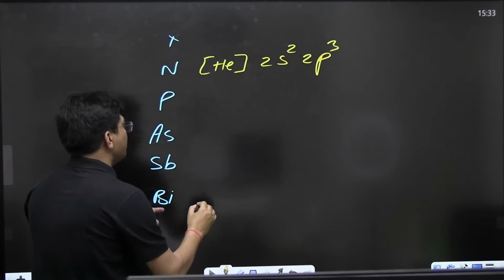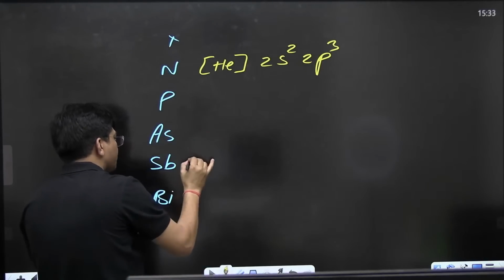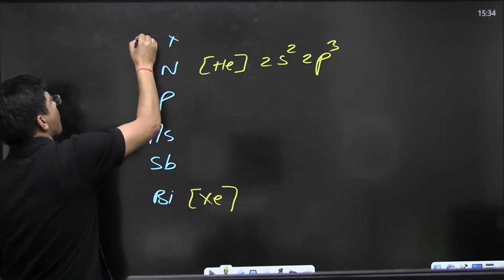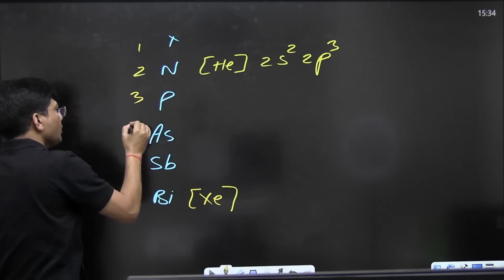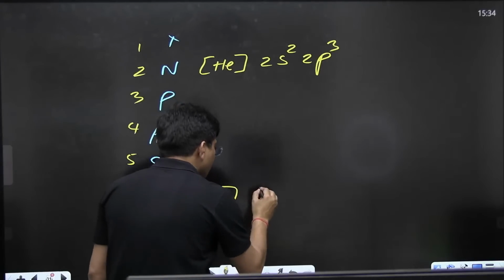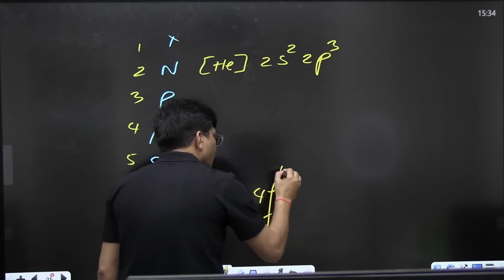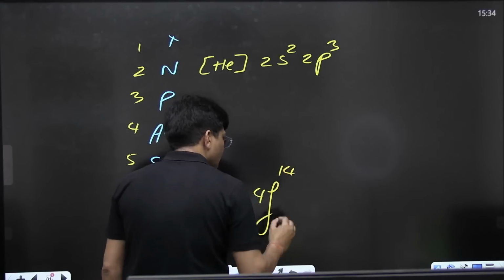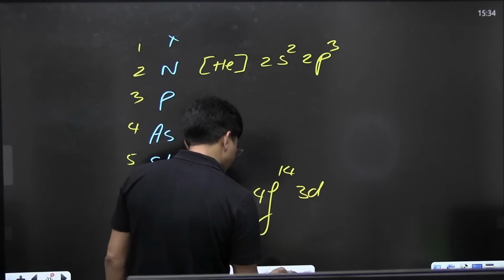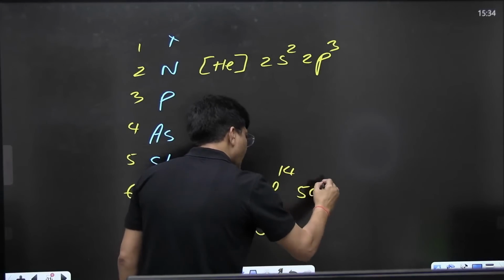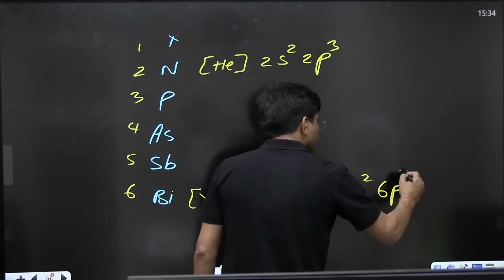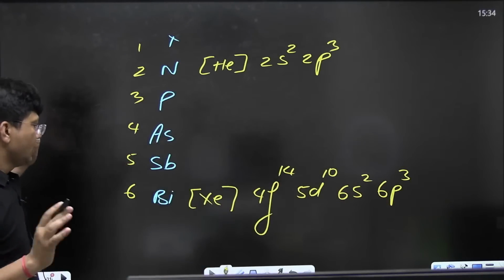And if I talk about bismuth, helium, neon, argon, krypton, xenon, which period was it? 1, 2, 3, 4, 5, 6 period. That means I have 4f14, then 3d10, 4f14, then 5d10, then 6s2 and 6p3. This much is clear to all of you.